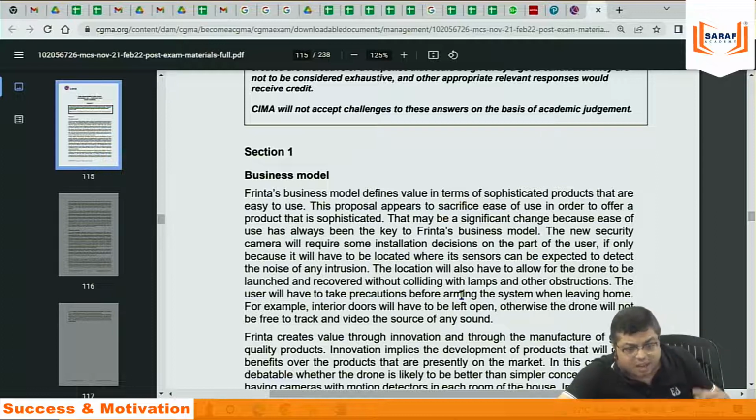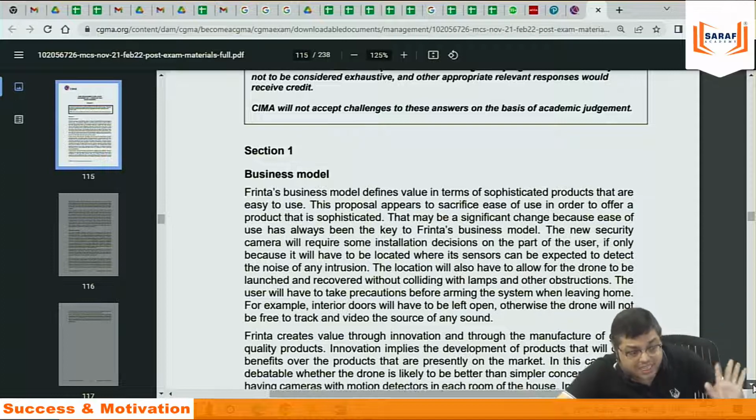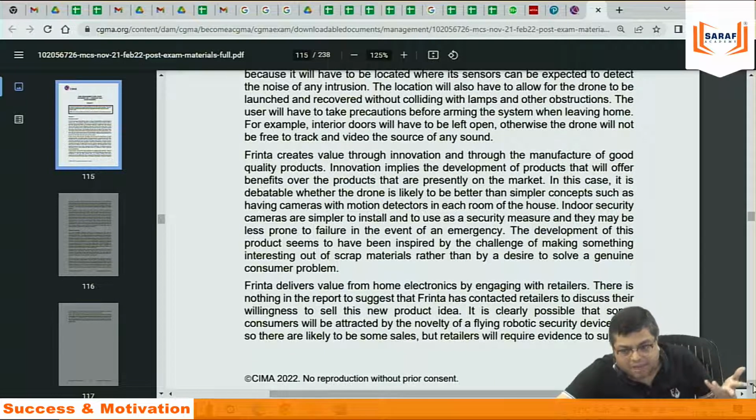In every paragraph, I need to cover a different aspect, different views, different logic. The paragraph should be 4 to 5 lines, 6 lines, not 10 or 20 lines. That is a very logical way of writing. And depending upon time, if for an answer I am getting 14 minutes, in 1 minute I can type around 1.5 lines. That is what the institute says. The average typing speed should be 1.5.